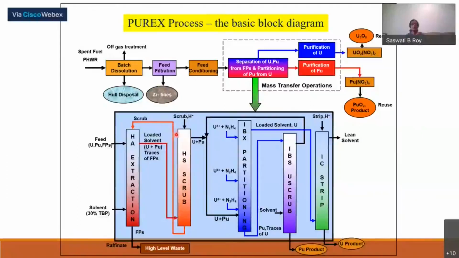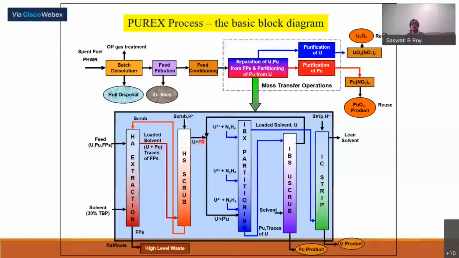Then to make it better, there will be a second scrub column where scrub acid freshly will be taken from the top, and your loaded solvent will be coming from the bottom. So this will be the second scrubbing. After the second scrubbing, the fission products are out with the scrub raffinate, which has gone back to the first column, and from the top we get uranium and plutonium as the loaded solvent.